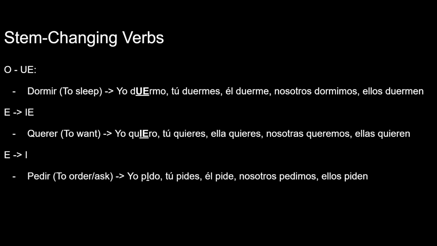Spanish says that some verbs need to change their spelling and stem for some reason. We're not too sure why, but nosotros doesn't have to also for some reason. For example, some verbs that have O in them become UE. For example, dormir, to sleep. Yo duermo, tú duermes. Él duerme. Nosotros dormimos. Huh? Ellos duermen.